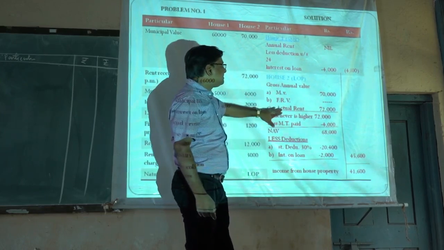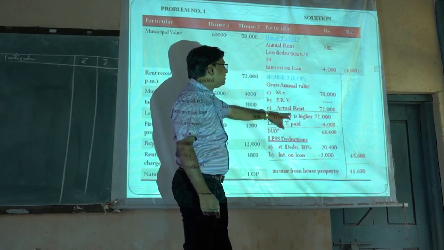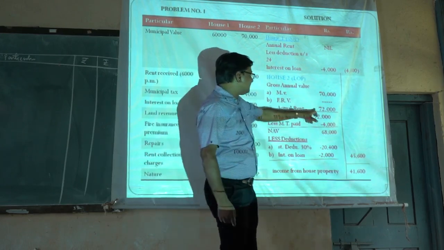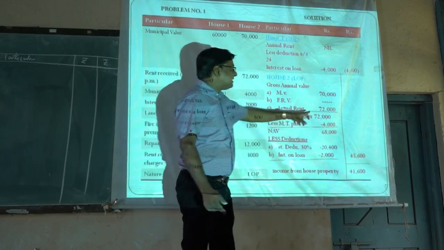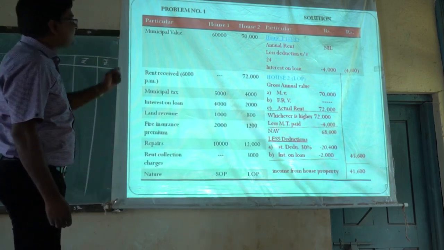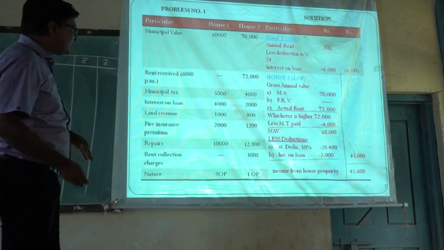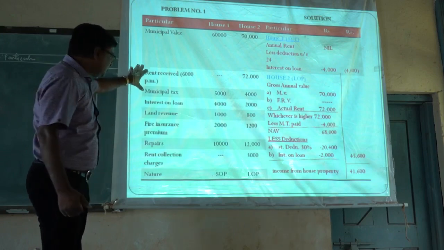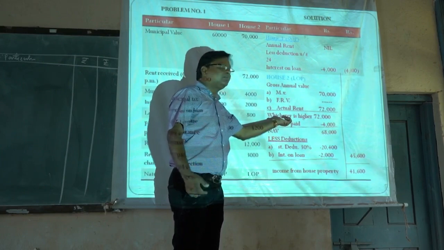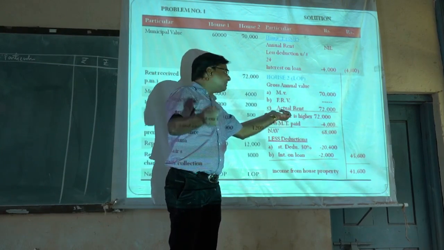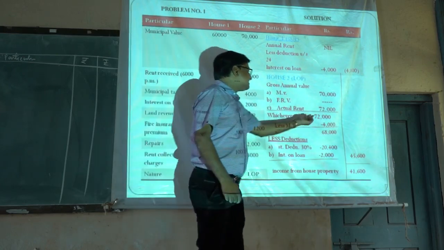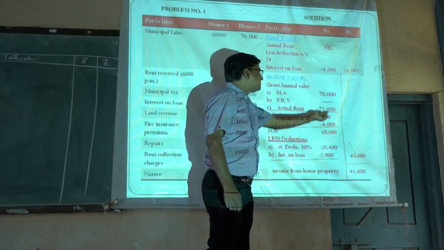A, B and C points are there. From these 3 points, we have to take out the higher amount. 70,000 is the municipal valuation and 72,000 is the actual annual rent. The higher value is 72,000. The next point, we have to check whether this property remained vacant for any particular period during the previous year. No vacant period is given. If a vacant period is given, then that amount should be deducted from here. Here the vacancy period is not given, so the gross annual value of this property will be 72,000.